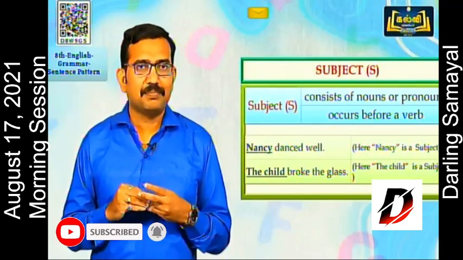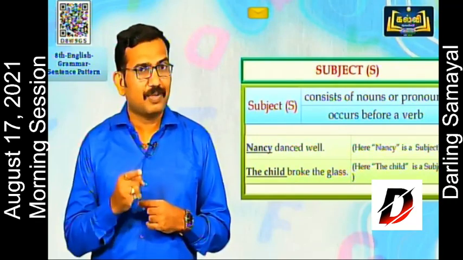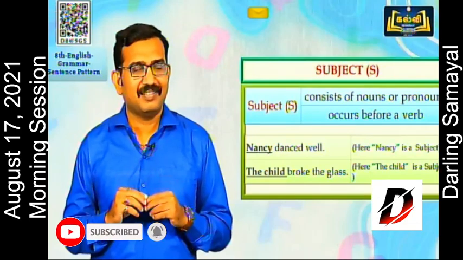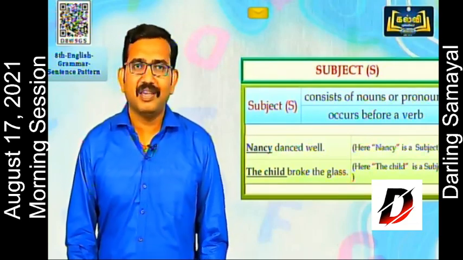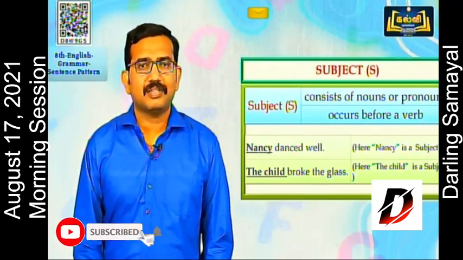The second example is "The child broke the glass." Ask the question, who broke the glass? The child is the answer. Then you can easily identify the subject. In these two sentences, Nancy and the child are subjects.